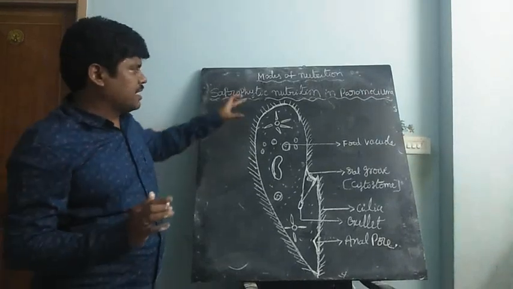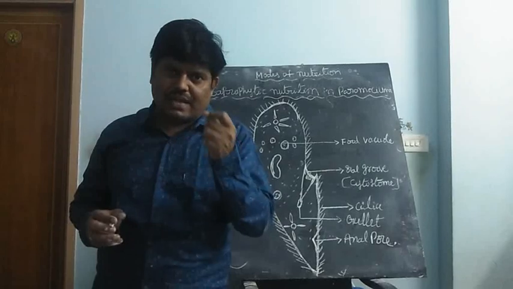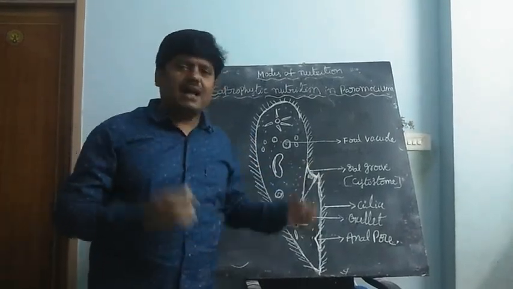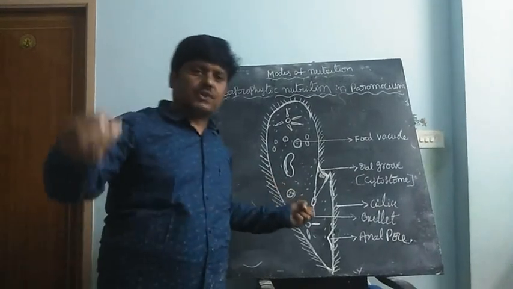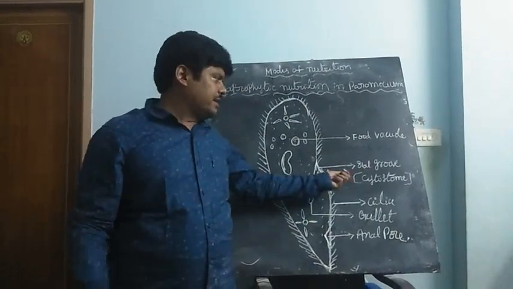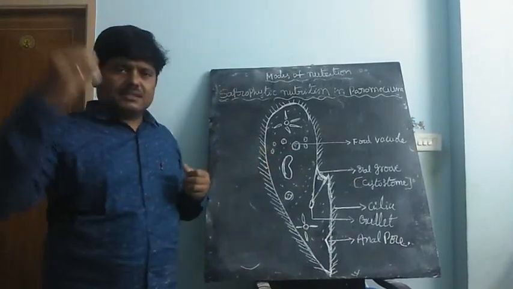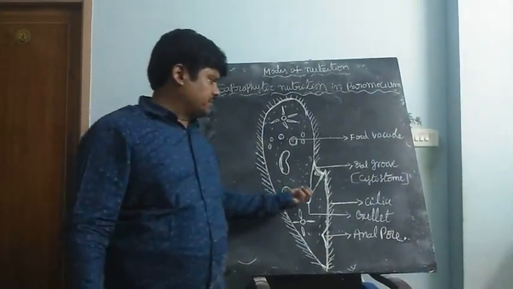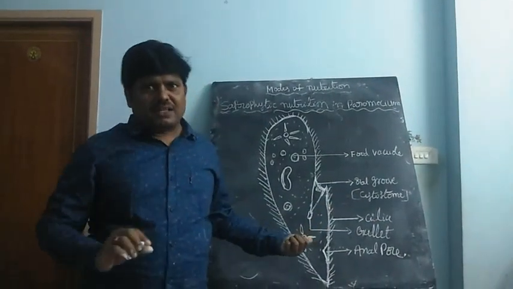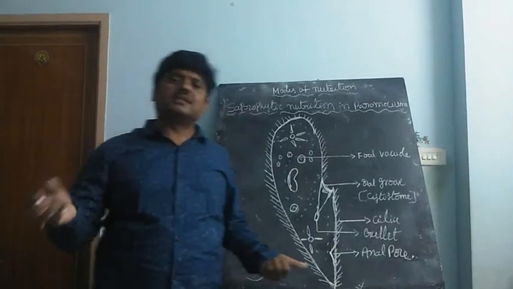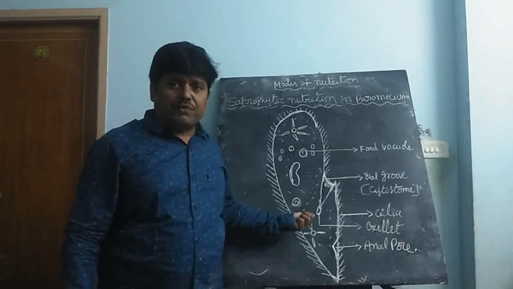In the same manner, the paramecium, with the help of the tiny hair-like structures like locomotory organs, the cilia, captures the food particles. All the captured food particles are trapped in a particular area called the oral groove, like the cytostome. After that, the food particles enter from the oral groove into the gullet, and then into the food vacuoles.